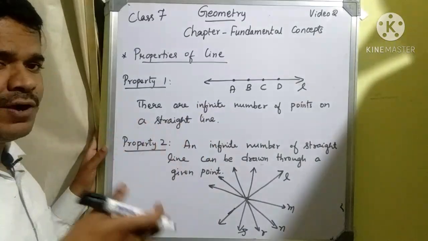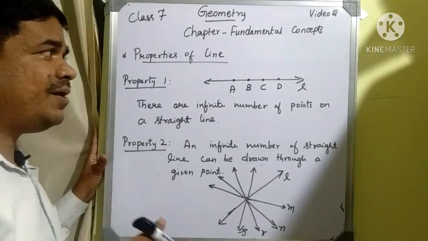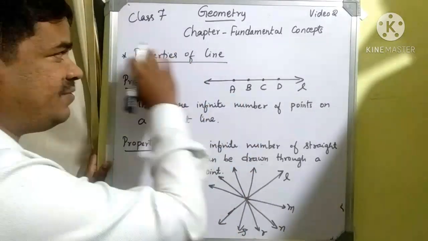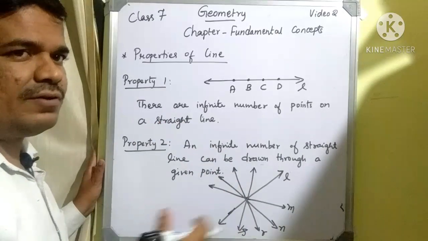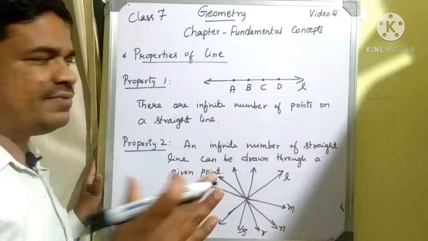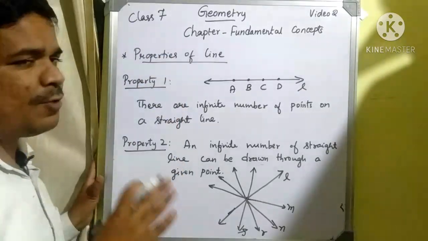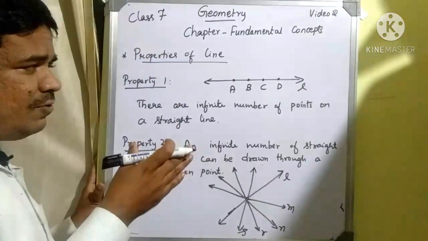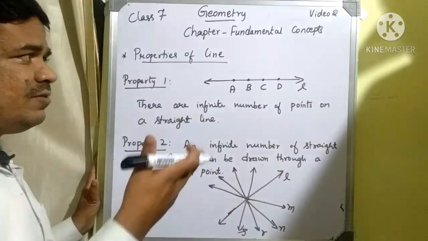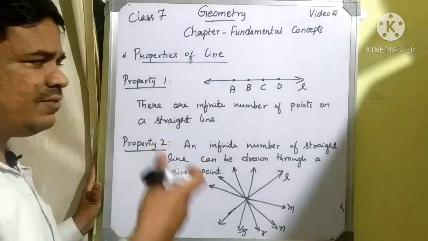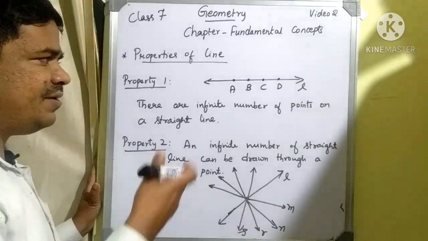A ray is a part of a line, and a line segment is a part of a line. These are the basic things you should understand before going for higher concepts. Next concept is related to properties of a line. Properties of a line tell us what it is, and what things are present in the line.